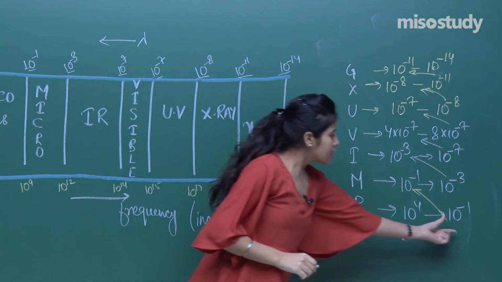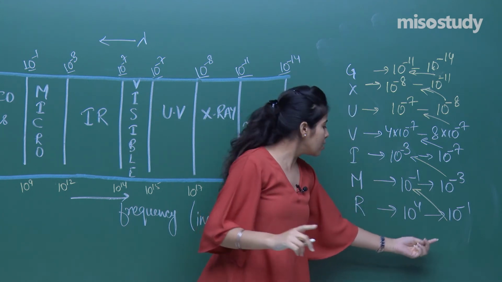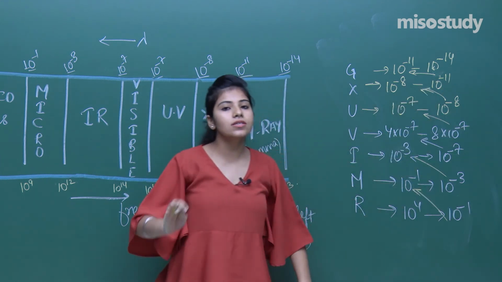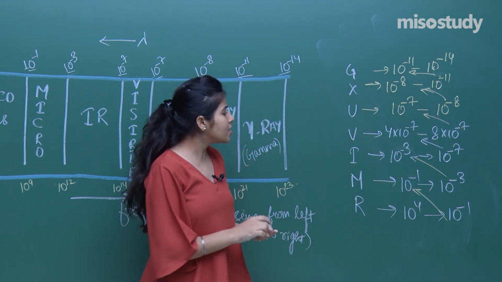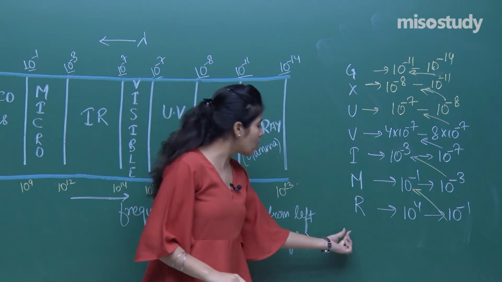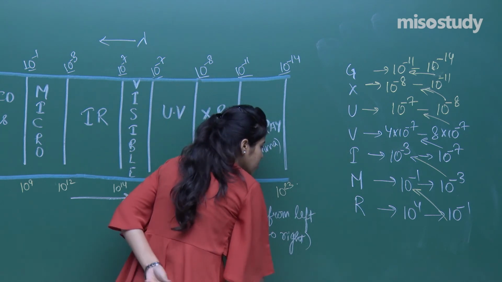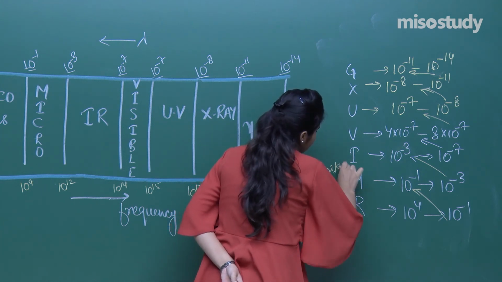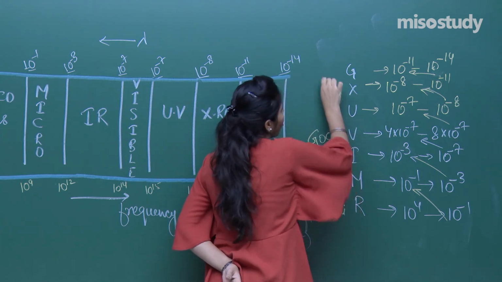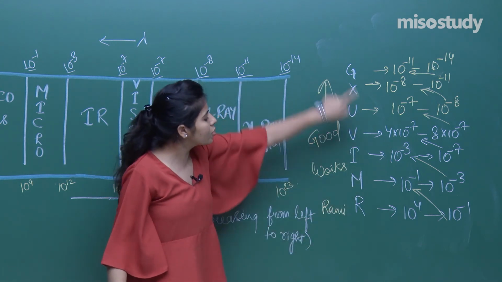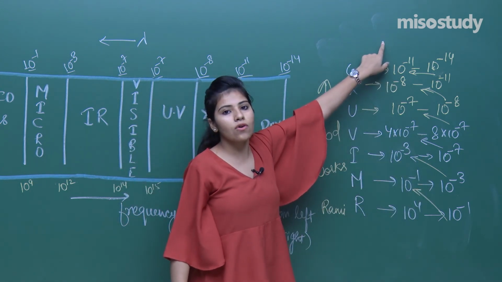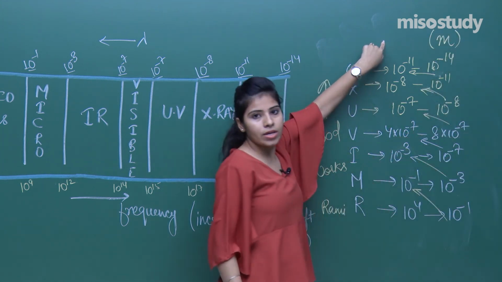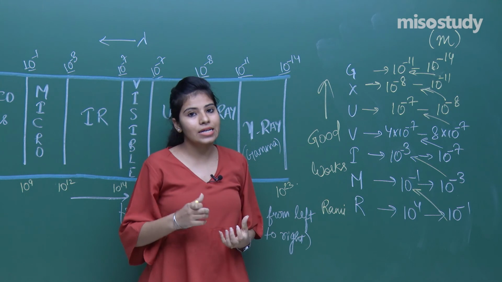See, this word, the one you have to remember, this will go up and the range will remain the same. So this is how you can remember this. This is the easiest way to make you remember. You have started writing Rummy works good, and in this manner you have started writing the range of wavelength, and this wavelength is in meter. Okay, so you cannot forget that the range is in meter.